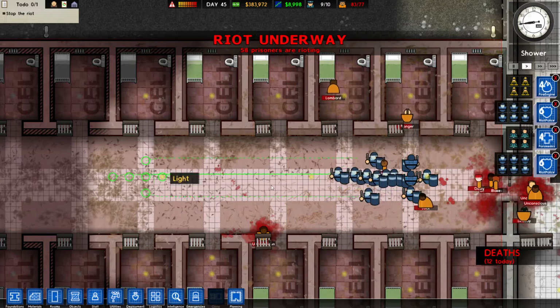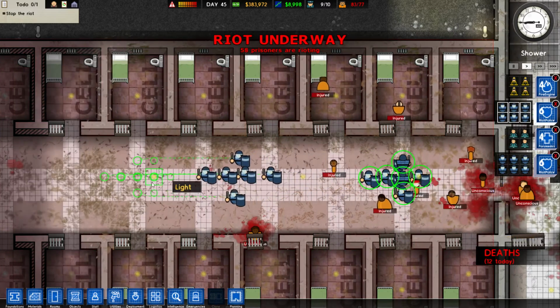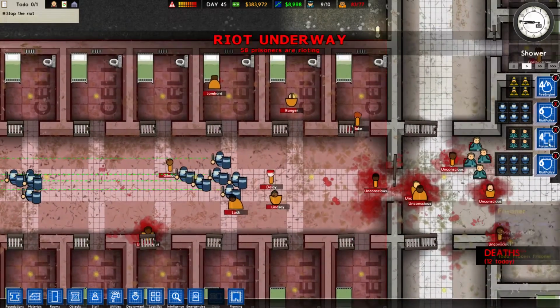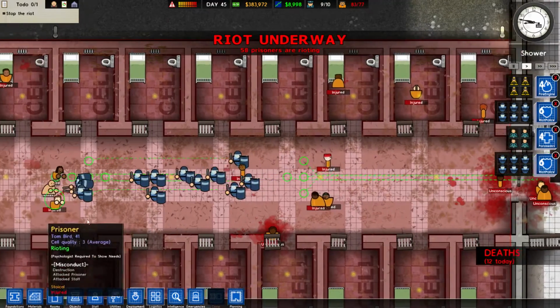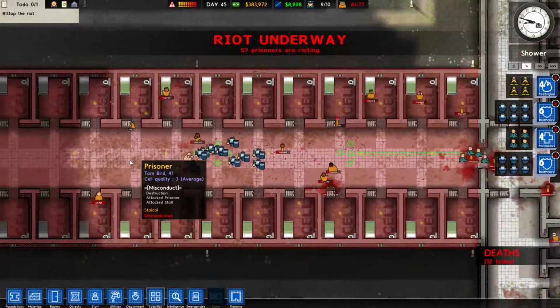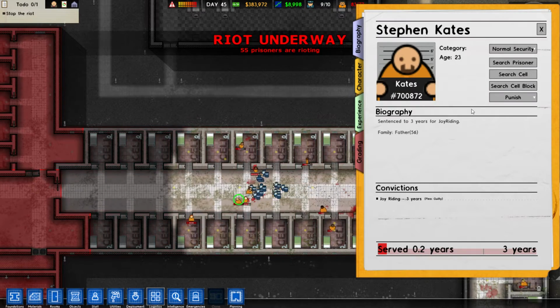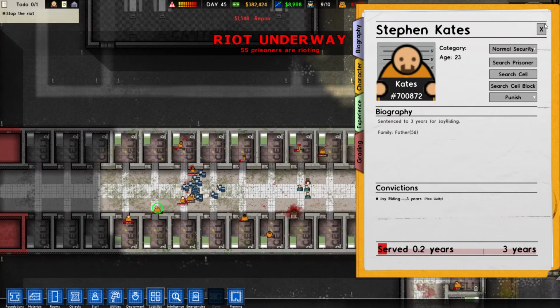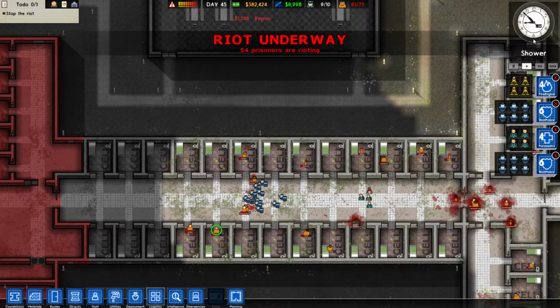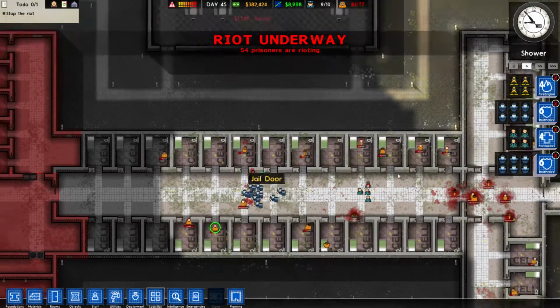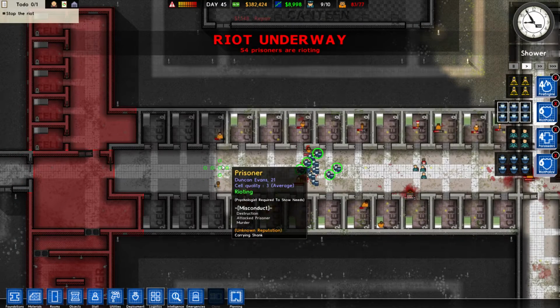Right, okay, and then you go in as well. Make the progression. This has turned into like a weird RTS game. This is kind of fun. Here's the naked man. Stephen Cates. Joyriding and fighting in the nude. He's only 23. Crikey, he's a bit excited, isn't he?